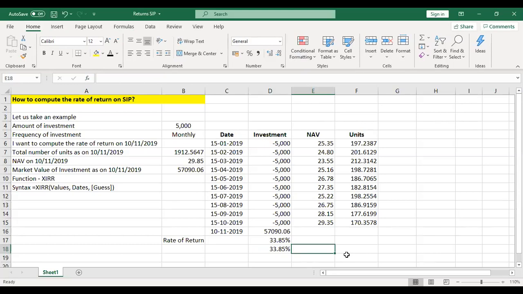If you want to calculate the rate of return of your SIP anytime, all that you need is you need to just put the dates. Be careful that you're putting the dates in the right format, and then you need the amount. Also, one thing that you need to be careful is the investment should be shown as a minus cash flow and the market value should be shown as a plus cash flow. So this way you can calculate the rate of return on your SIP.